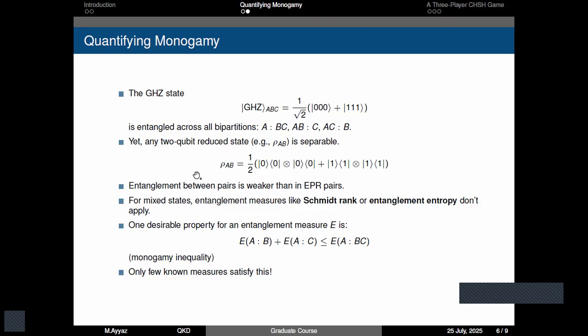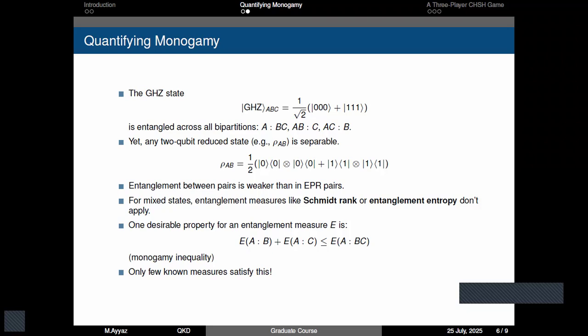So this kind of correlation is slightly stronger than classical correlations, but it is very weak compared to the entangled system. So entanglement between pairs is weaker than in a pure pair, and we want to quantify this strength of entanglement.